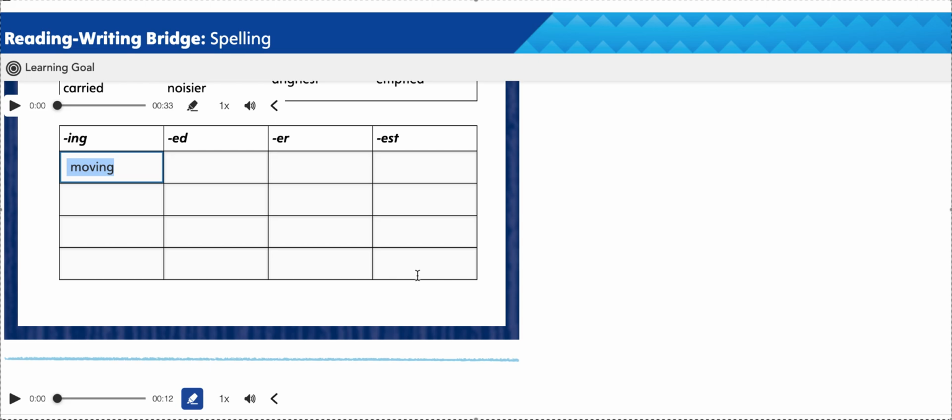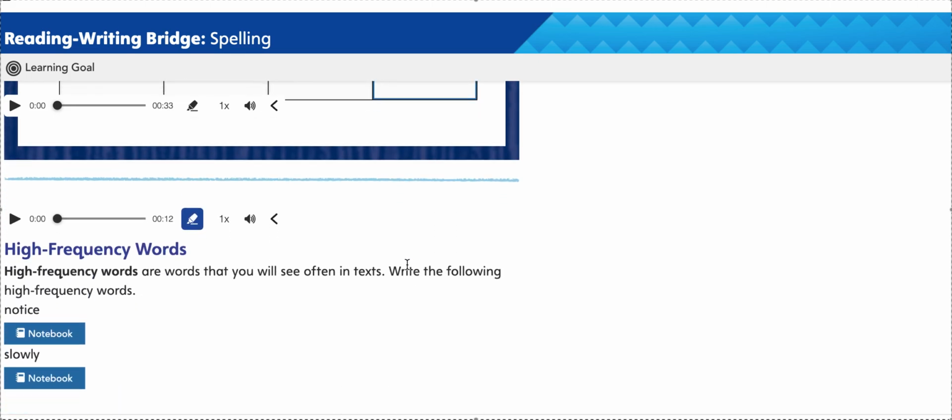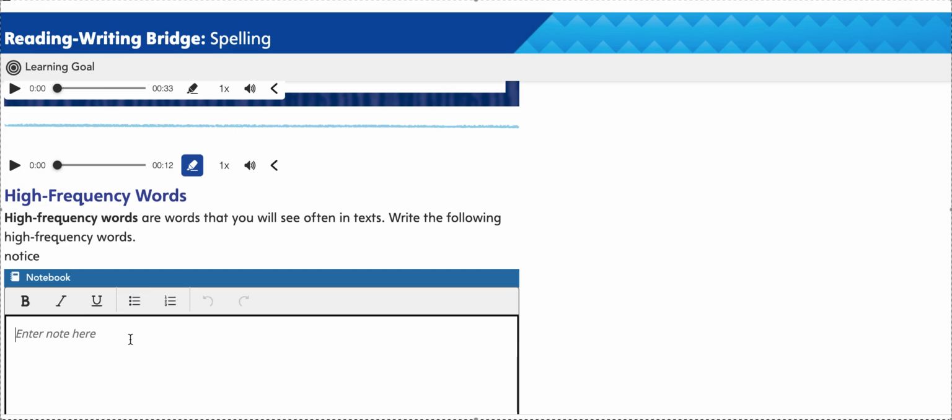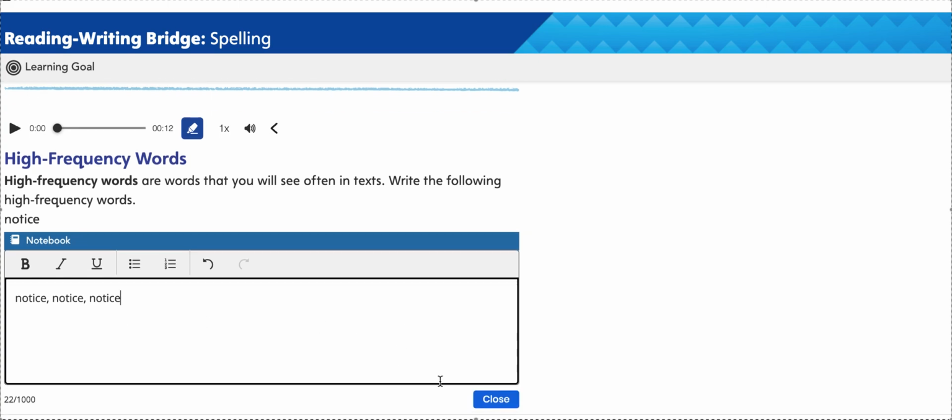Not every box is going to get an answer. Okay? And then you do have your 2 bonus words at the end, which were notice and slowly. Notice and slowly are what we call high frequency words. That means words we see a lot. Okay? You're going to write the words until it reaches the end of the line. Mine doesn't have a line, but what I would do is I would just write the word notice, write the word notice, write the word notice until I finished the line that's across.